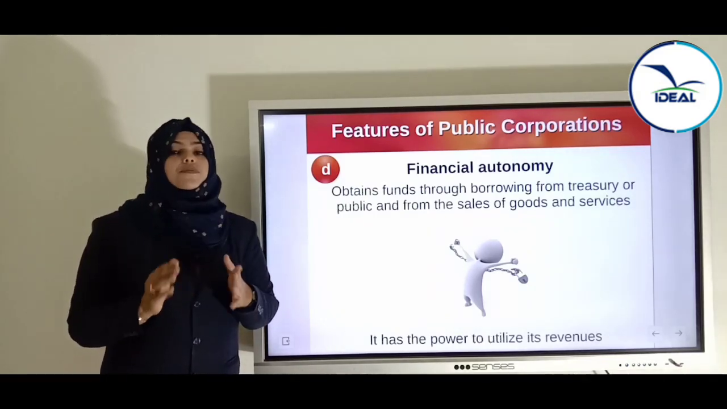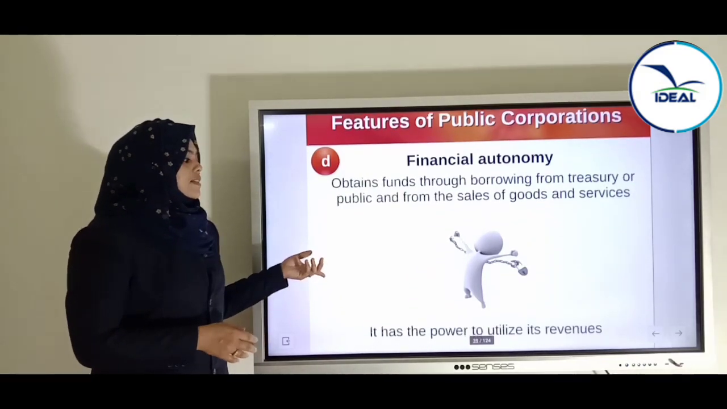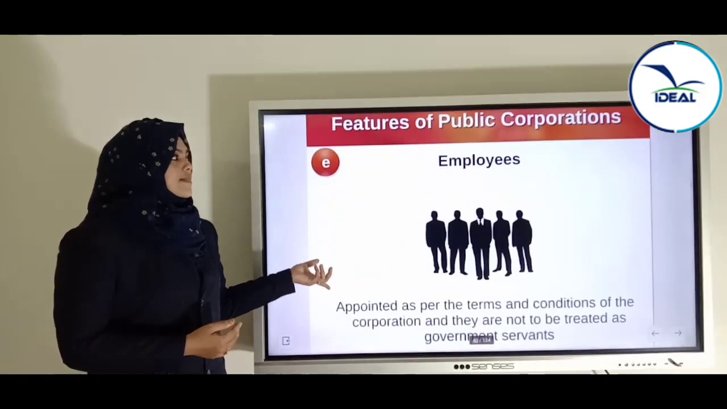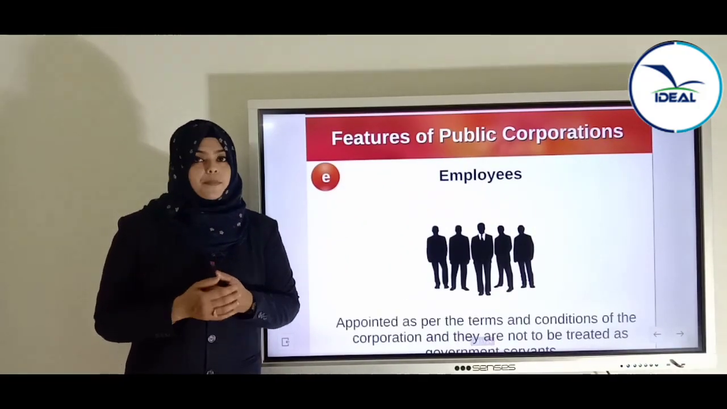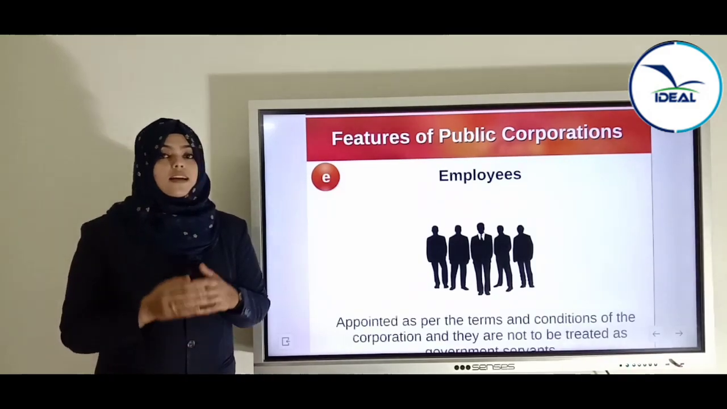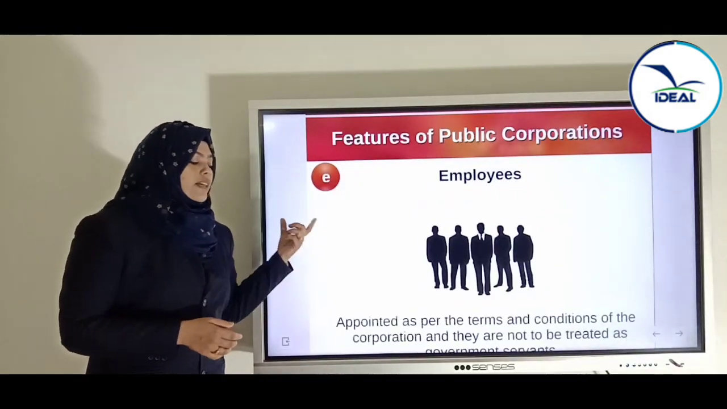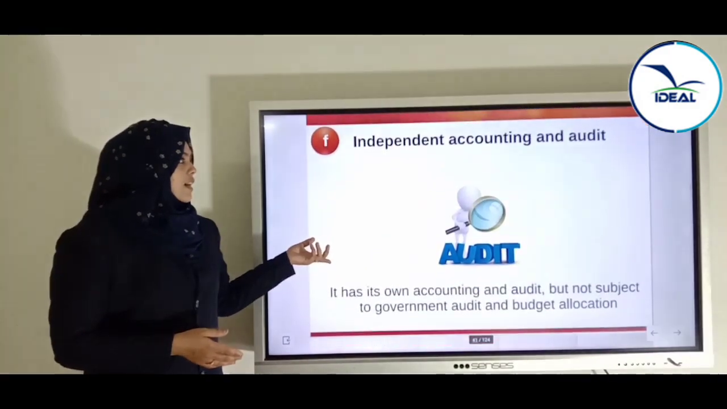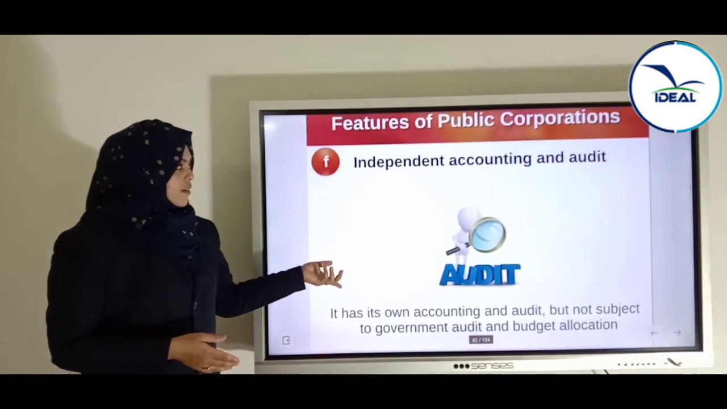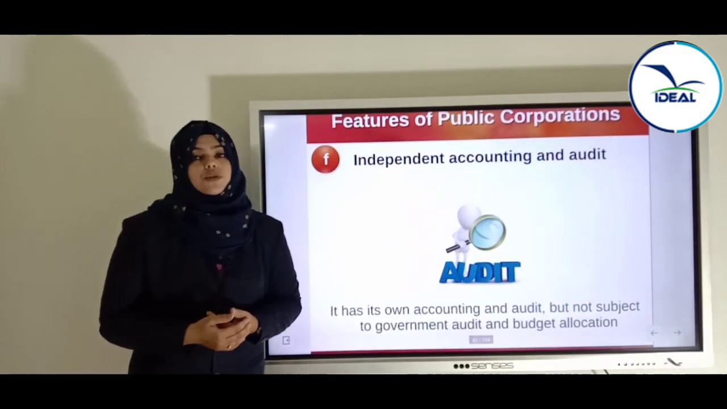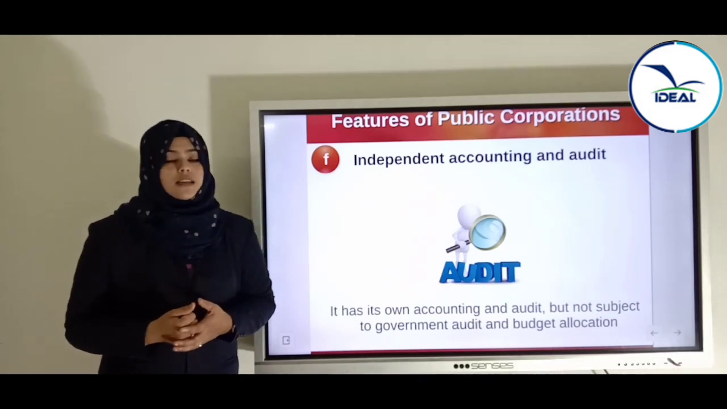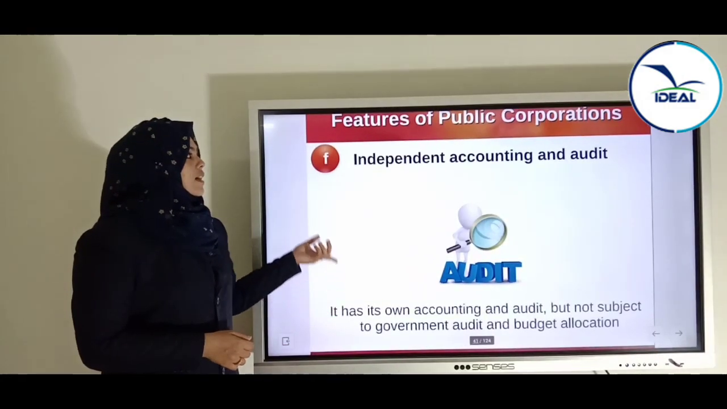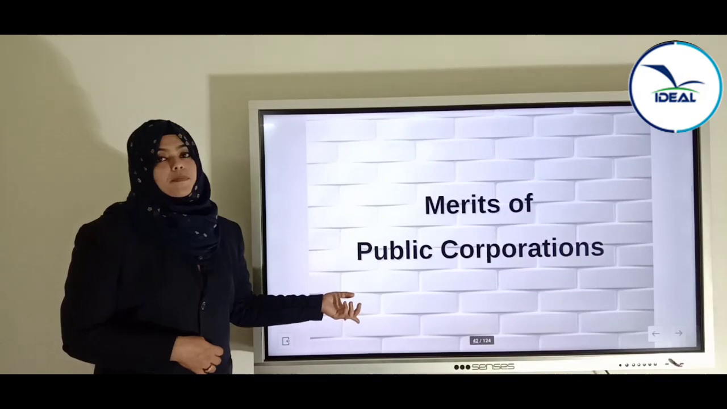That is, there is a complete freedom to operate the financial activities. That is, they don't have to give their revenue to the government. They can utilize this as their own. And next is employees. Here the employees are appointed as per the terms and conditions of the act and not according to the government. Government officials are not the employees, they are separate. Now the last one is independent accounting and audit. That is, they are not subject to the government's accounting and audit procedures, but they should do the accounting procedures according to the terms and conditions of the act. So these are the features of public enterprises or public corporations.